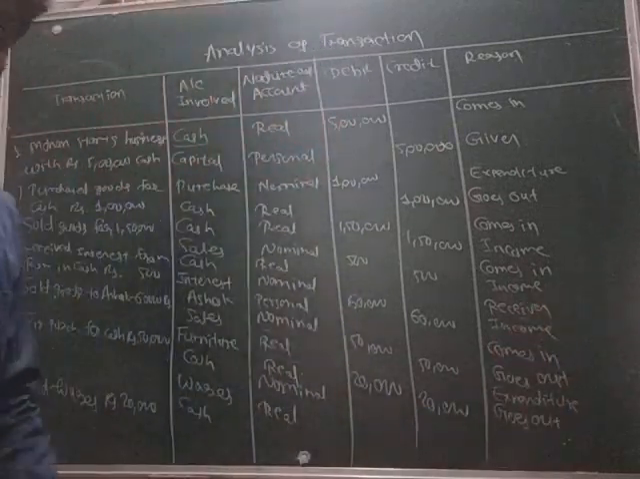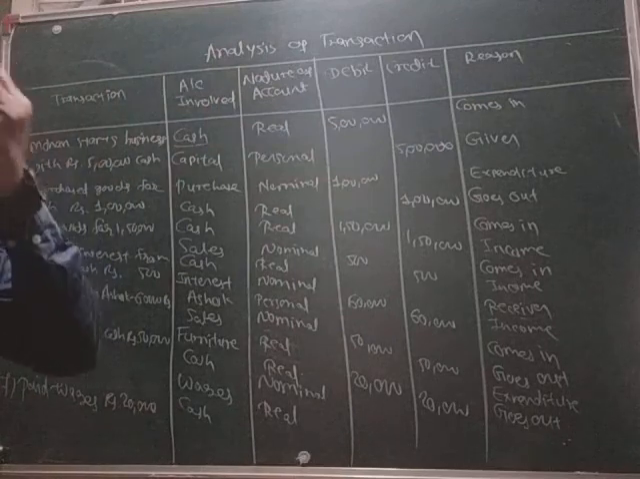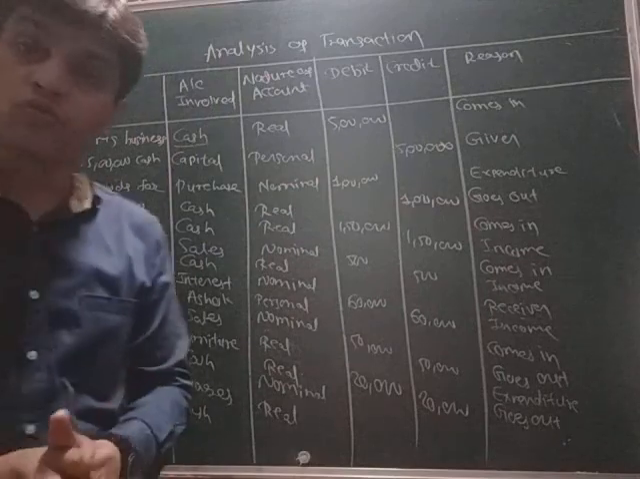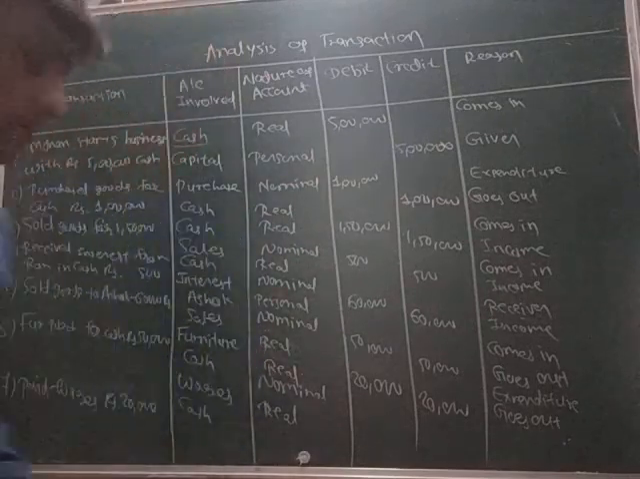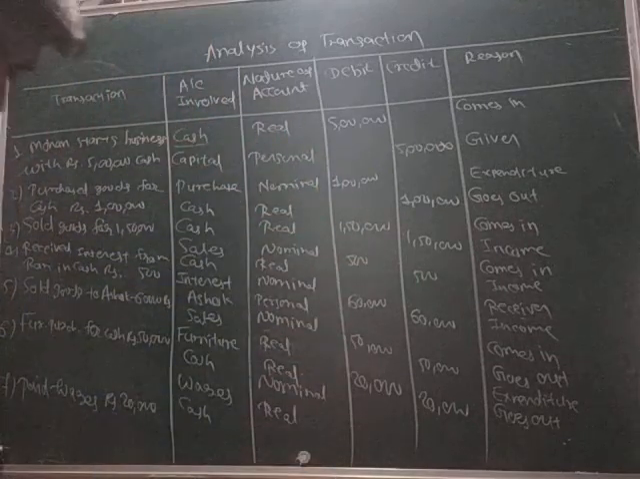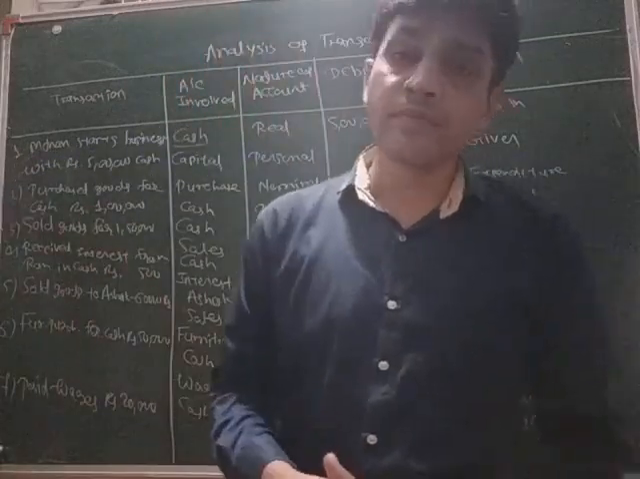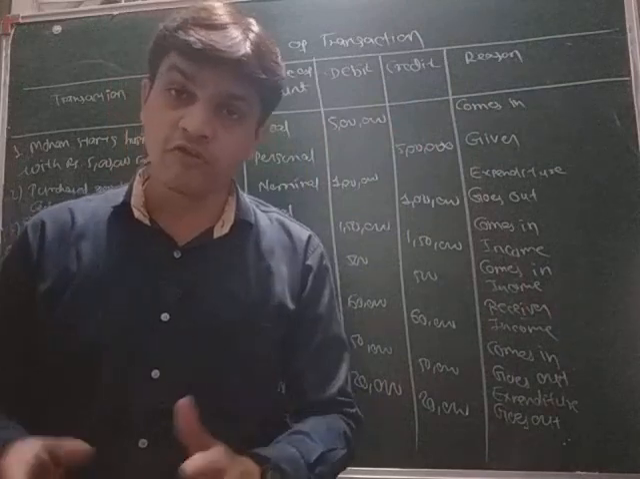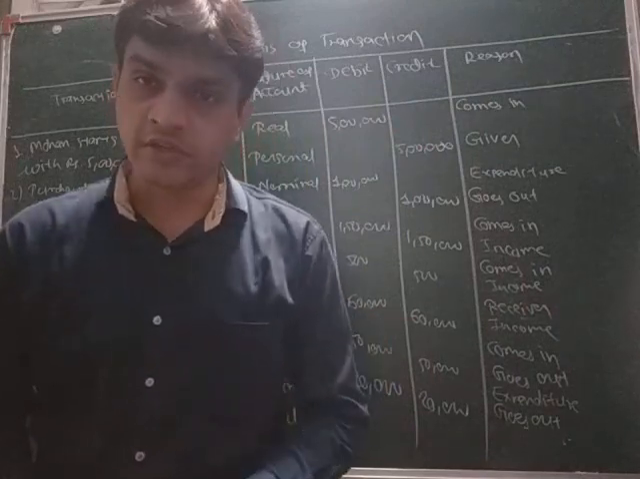So this is the format of the transaction in which we are debiting and crediting as per the rules of personal account, nominal account and real account. All the things we have recorded as per the rules. So do practice more and more. This is one example. Other examples are given in your book. Just follow the rules of these accounts and complete your questions.